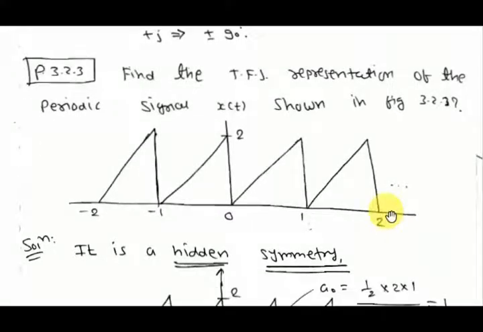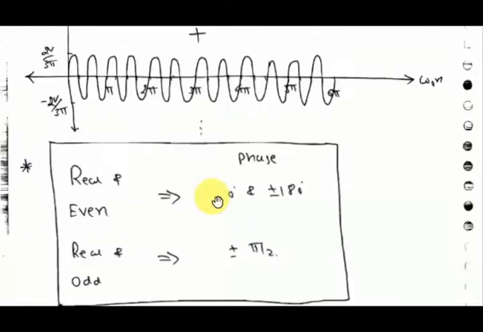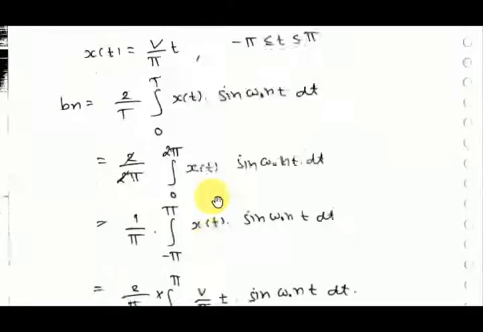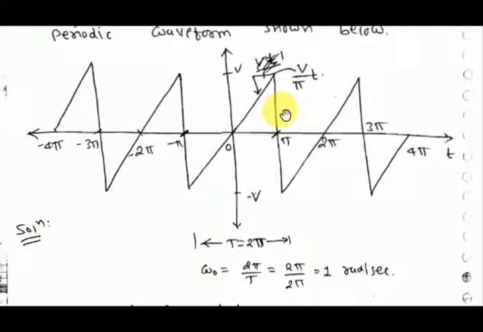Find the trigonometric Fourier series of the periodic signal given. One thing I told you here was wrong: I told you that this signal also has half-wave symmetry.